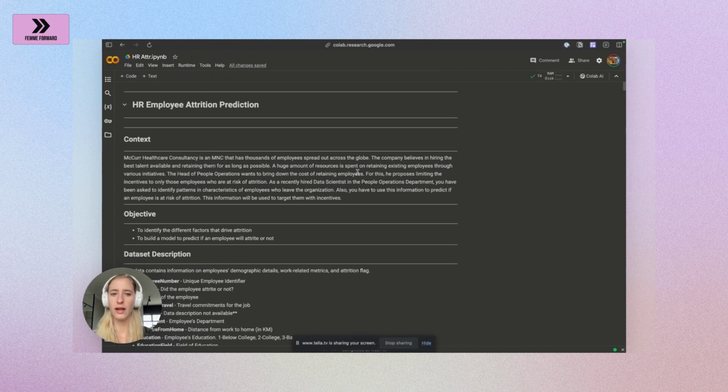You can just imagine that we're hired here as a data scientist, and our task is to identify any patterns that we see of employees who leave the organization, and then we want to use this information to predict if an employee is at risk of attrition. So we're going to build a model.